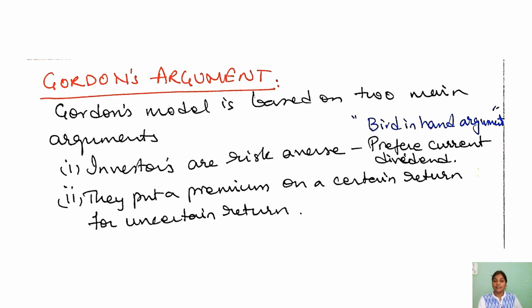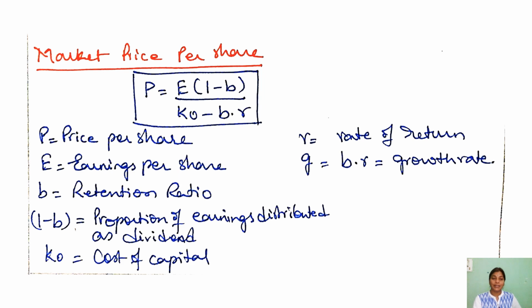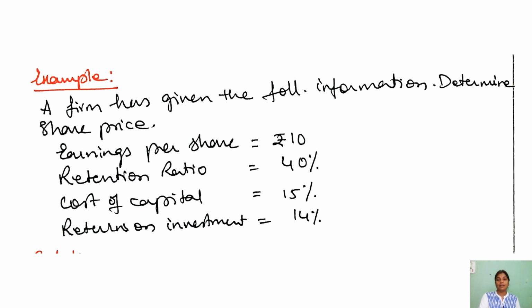Now let us understand the mathematical equation given by Gordon: P is equal to E into (1 minus b) divided by (k naught minus b into r), where E is the earnings per share, b is the retention ratio, k naught is the capitalization cost of capital, and b into r is the growth rate, where b is the retention ratio and r is the rate of return.